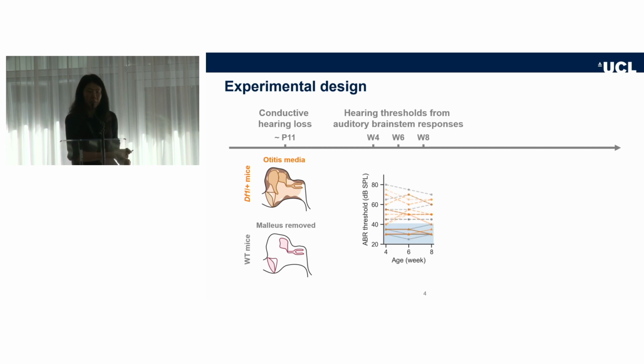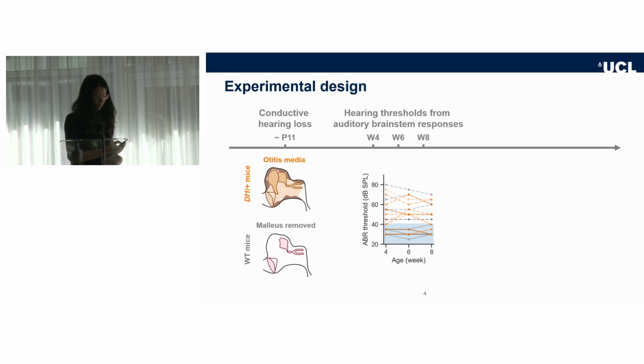Then during development, I traced their hearing sensitivities using click-evoked ABR again. Here the gray dashed line represents mice with malleus removed, and the gray solid line represents mice with sham surgery. Based on the hearing sensitivity of wild-type mice, we then clustered Df1 mice into hearing loss and normal hearing groups.